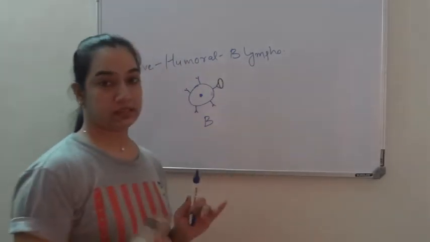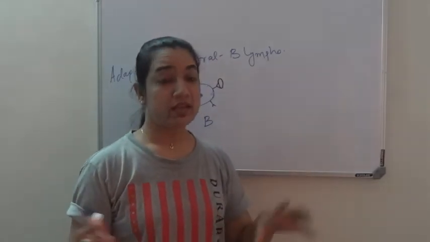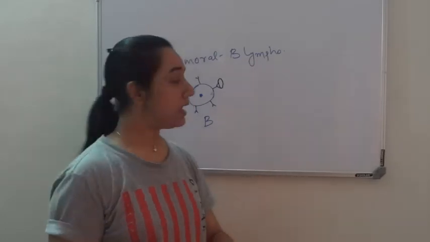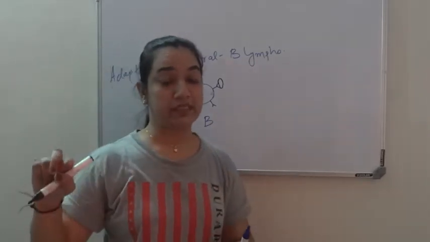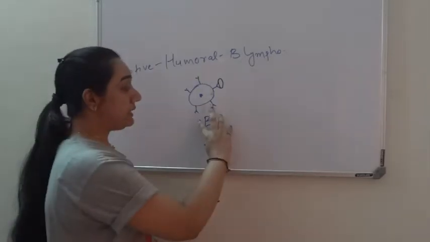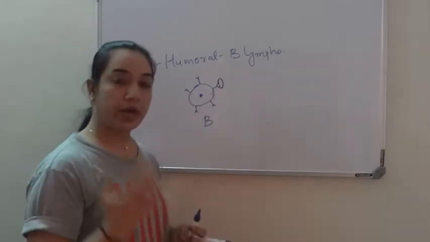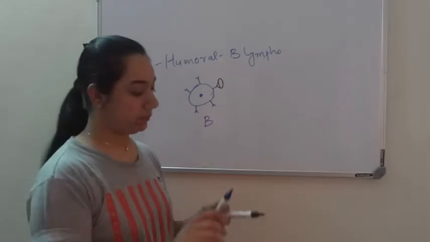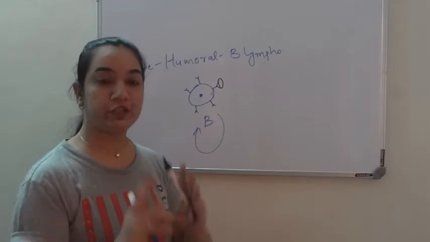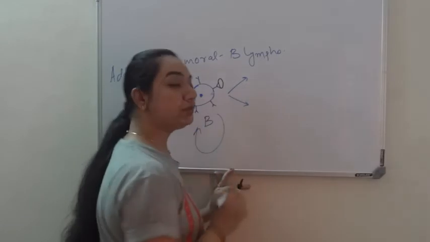Now if it is the first encounter, just randomly some B cell has come in contact with some bacteria, there is not much specificity, but that might result in some triggering. Okay, there is also a route of T helper cell secreting cytokine and activating B cell, that is also a route. If the B cell finds some antigen, some bacteria, and gets activated, it will start proliferating, as in it will make lots and lots of copies of itself, and it will differentiate into two types.